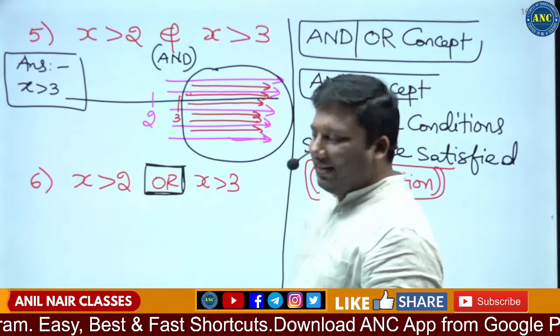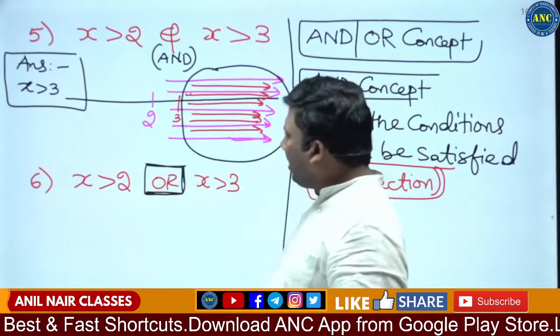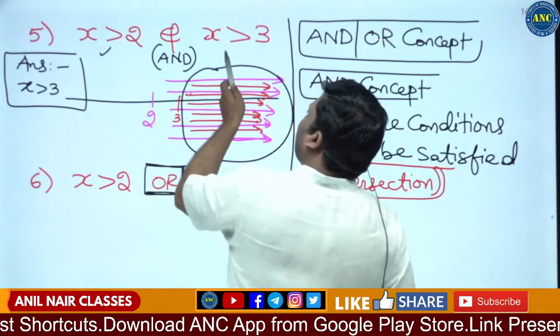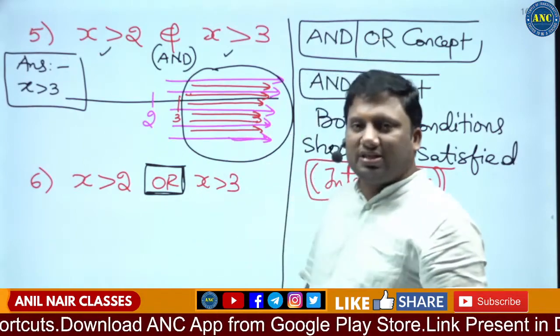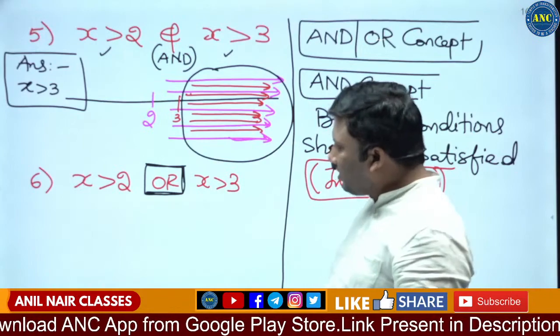I hope the idea is clear. Anything that is greater than 3 will obviously be greater than 2. The "and" condition means this condition should be satisfied and this condition should be satisfied.